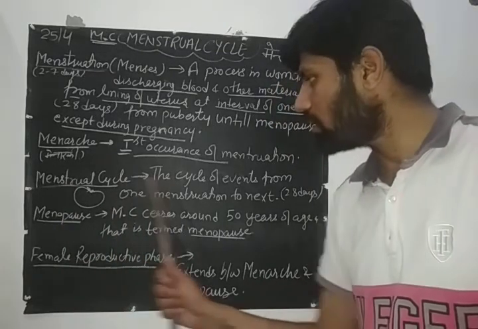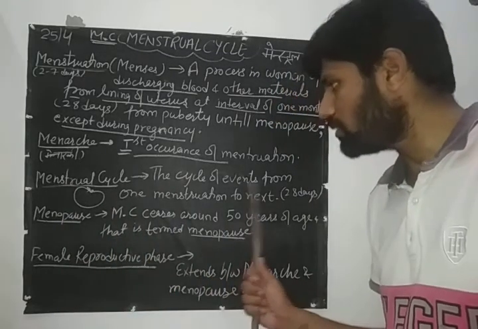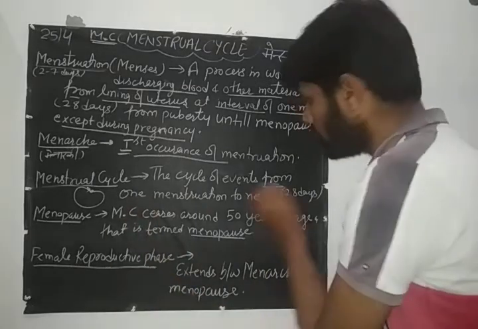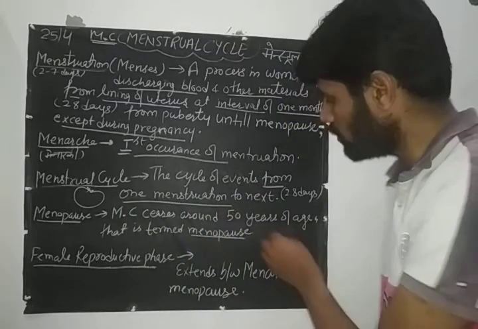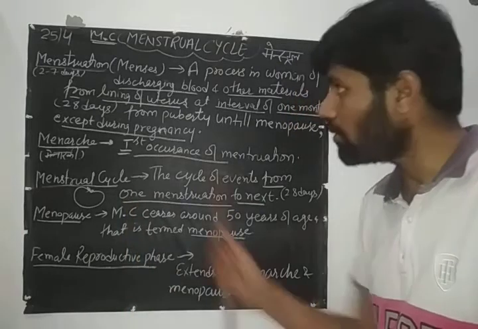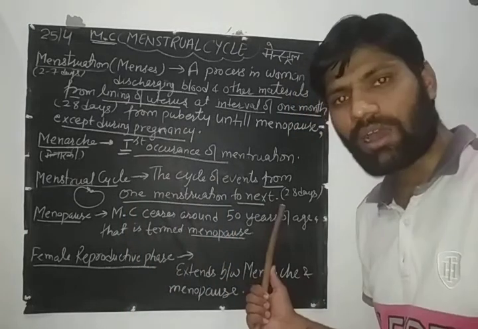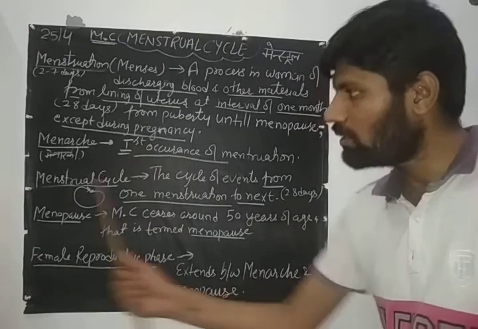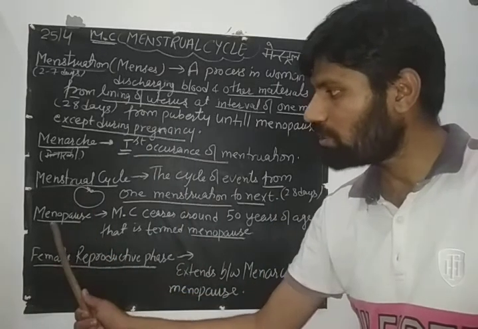So menstrual cycle means the cycle of events from one menstruation to the next. और हमने पहले ही पढ़ा कि next कब आएगा? After 1 month or 28 days. So that is the menstrual cycle. Now the next term is menopause.